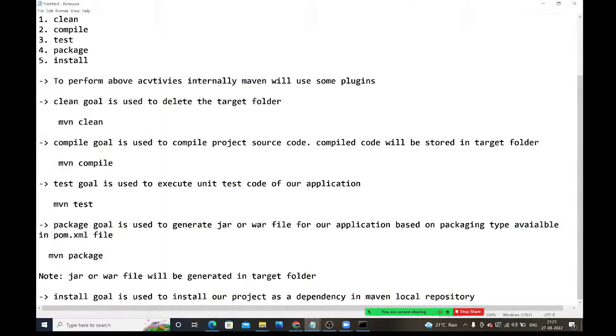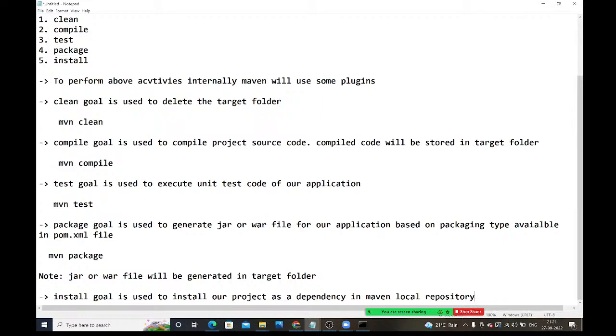Guys, please tell me what Maven clean will do. What will the clean goal do? It will delete the target folder. What will compile do? The compile goal will convert source code to bytecode. Test. What will the test goal do? It will run all our test cases. Inside our project, JUnit test classes are available. This test goal will run all JUnit test classes.